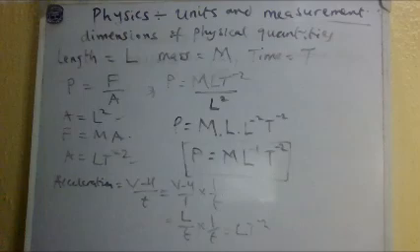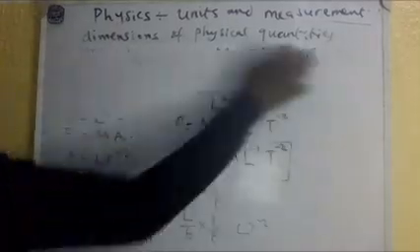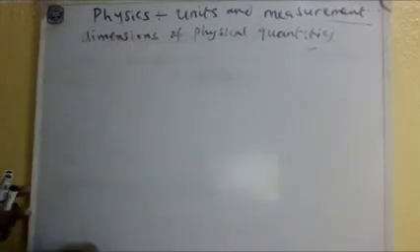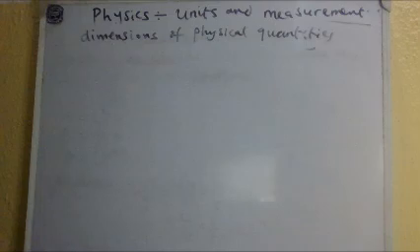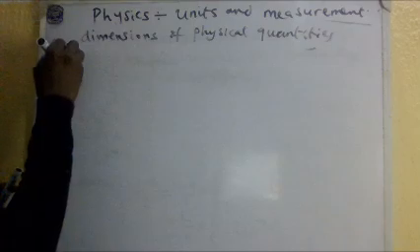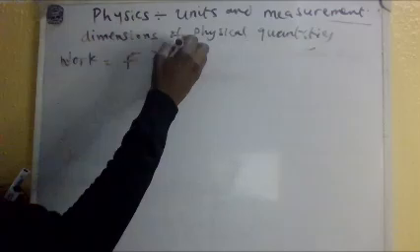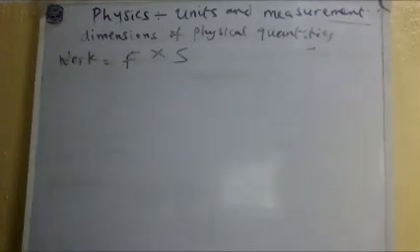So I've done pressure. We can play with force. We can play with work. What's work? Work is force times distance, right? At least you know the fundamental quantities now: MLT. So work is force times distance.